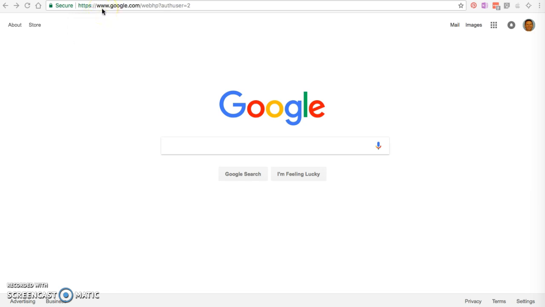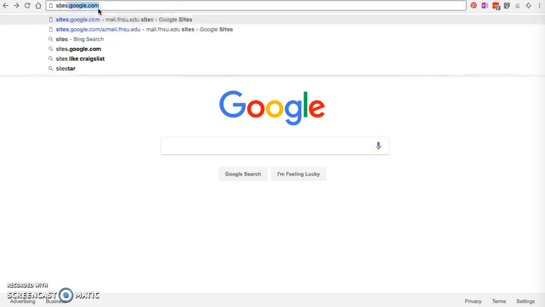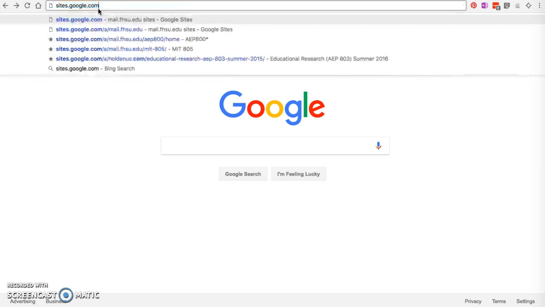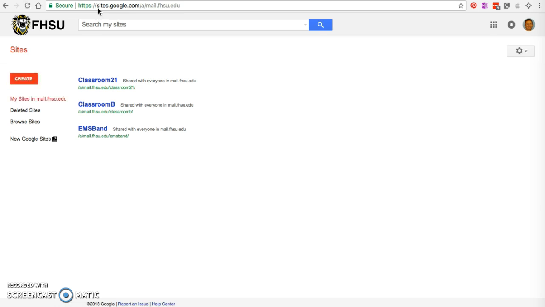So first of all, you need to have a Google account set up. Once you have a Google account, you can type in sites.google.com and it will take you to the Google Sites main page. To create our new website, we'll click on the Create button, and we have two options, Classic Sites and New